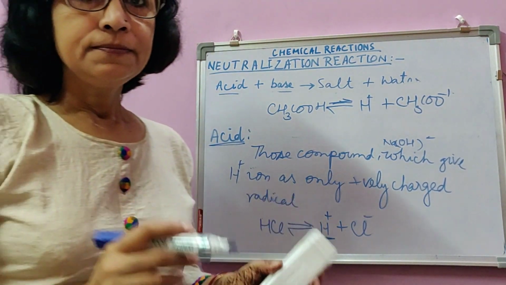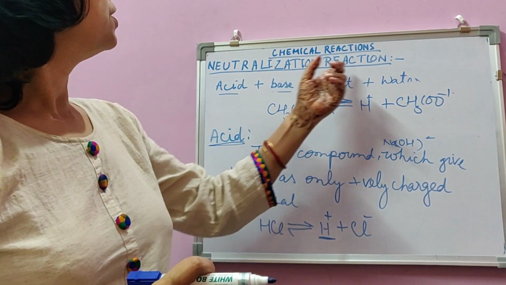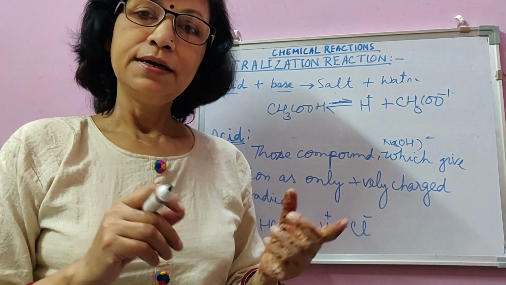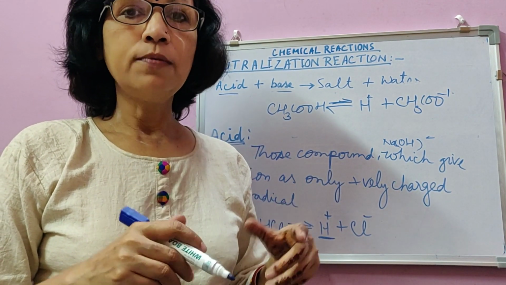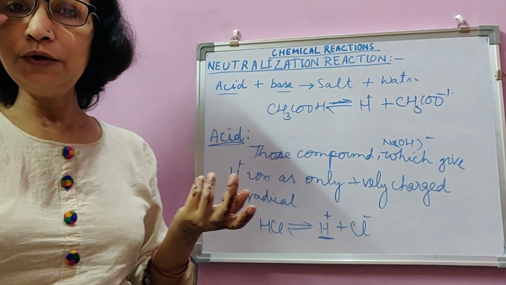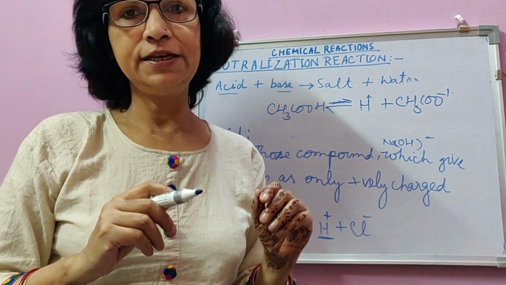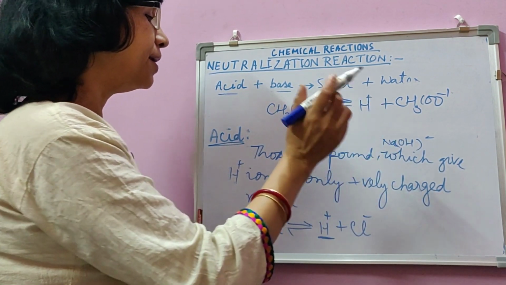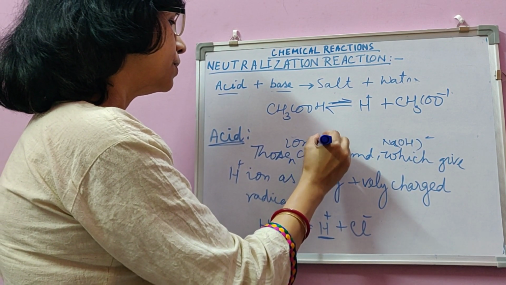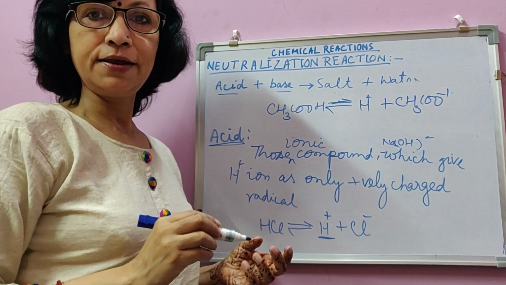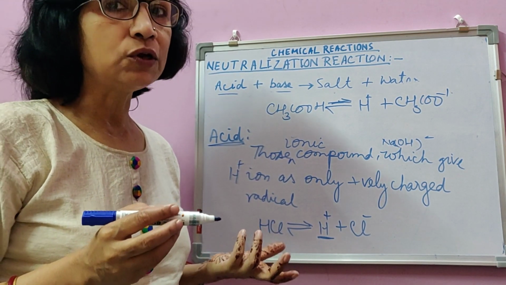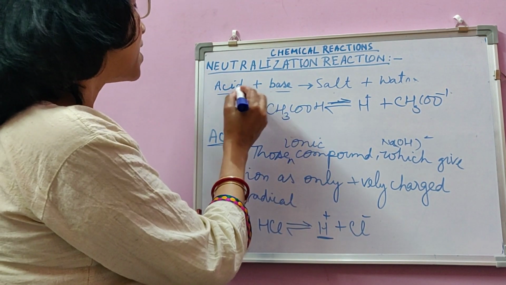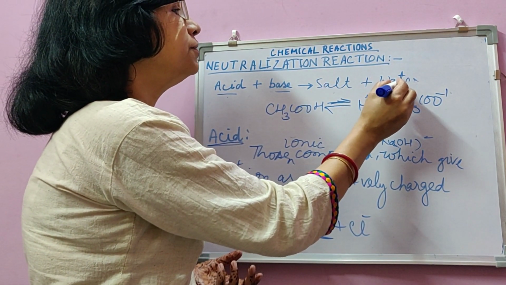So children, a neutralization reaction is a reaction in which an acid and a base react or combine to form salt and water, two neutral substances, and therefore this reaction is said to be a neutralization reaction. An acid is an ionic compound which furnishes only hydrogen ion as cation in aqueous solution, meaning water solution, whereas a base is a substance which combines with acid to form salt and water.